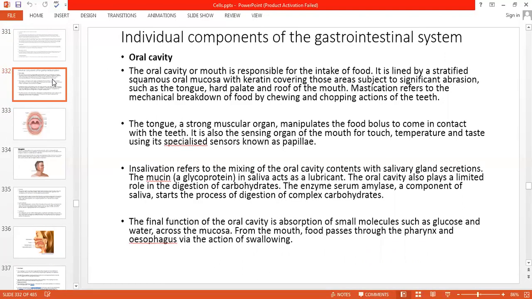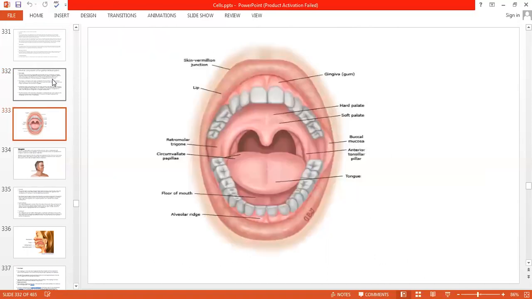Individual components of the gastrointestinal tract: oral cavity, mouth. You can see that the mouth contains different organs like the oral cavity, tongue, saliva, right? And the final function of the oral cavity is absorption of small molecules such as glucose and water across the mucosa. From the mouth, food passes through the pharynx and esophagus via the action of swallowing. It's simple, you can go through it, right? Then this is a figure.